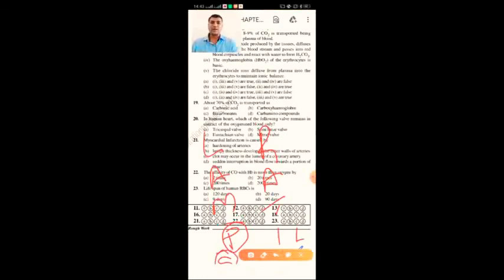So from the 28th question, generally every time the option is mitral valve, pure blood or oxygenated blood. So here D option, mitral valve, is the right answer.